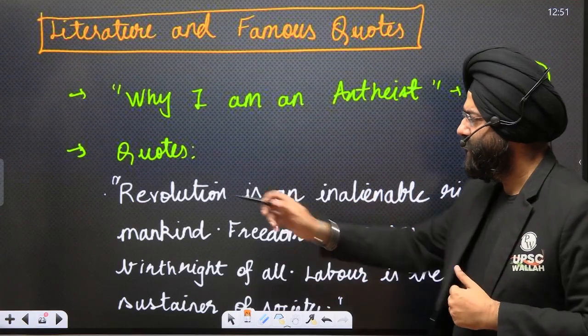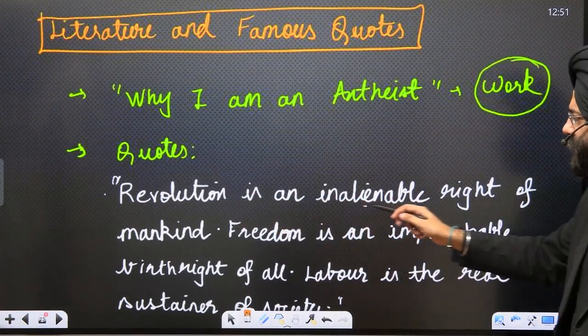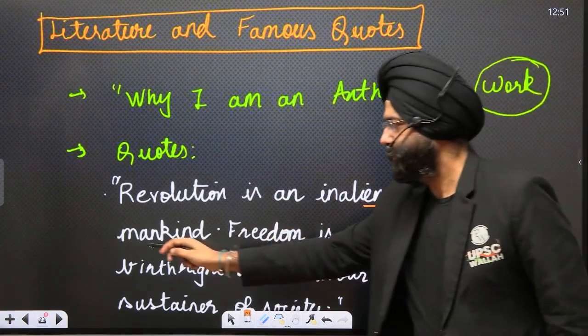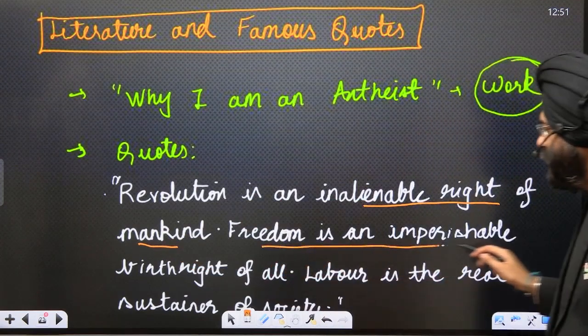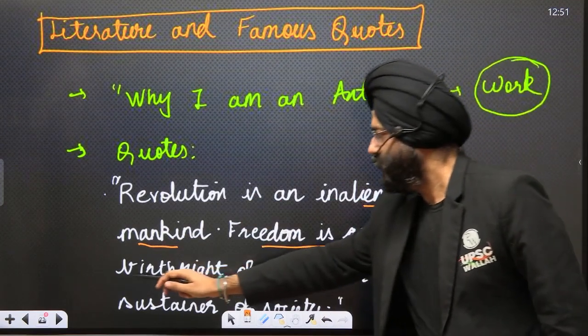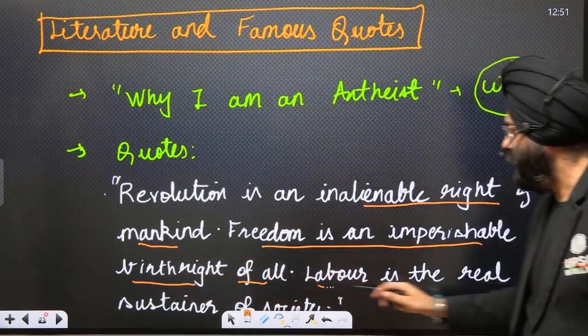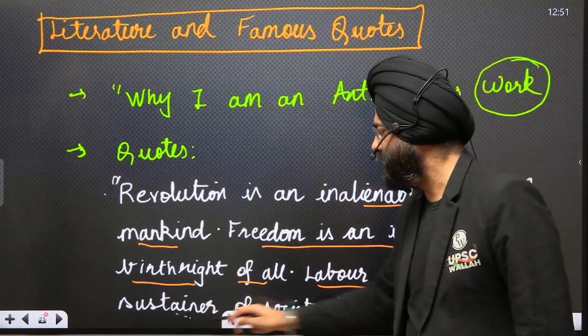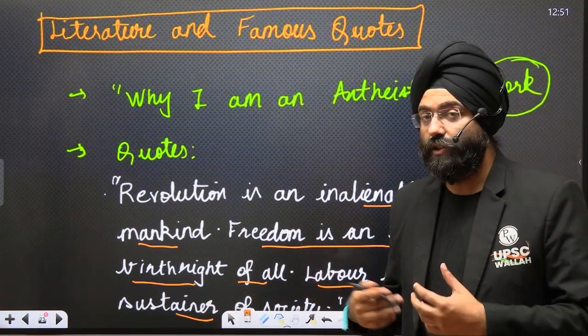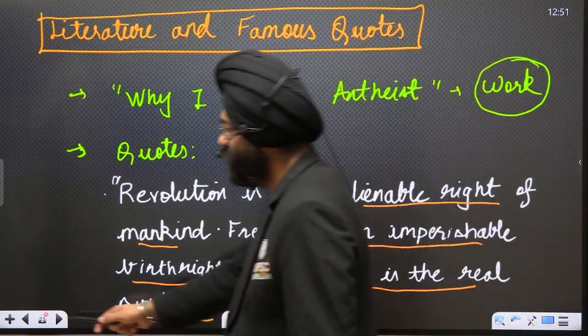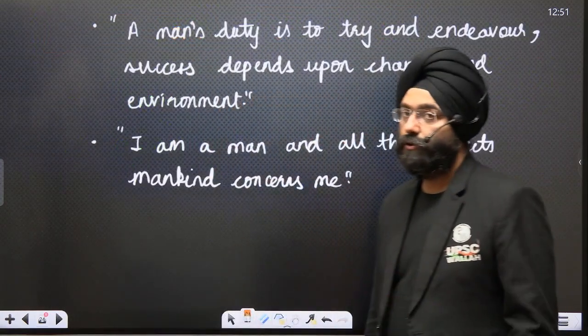A few of them are: revolution is an inalienable right of mankind. Freedom is an imperishable birthright of all. Labor is the real sustainer of society. Now, these are certain quotes which you can use in your essays also, and in the ethics paper.